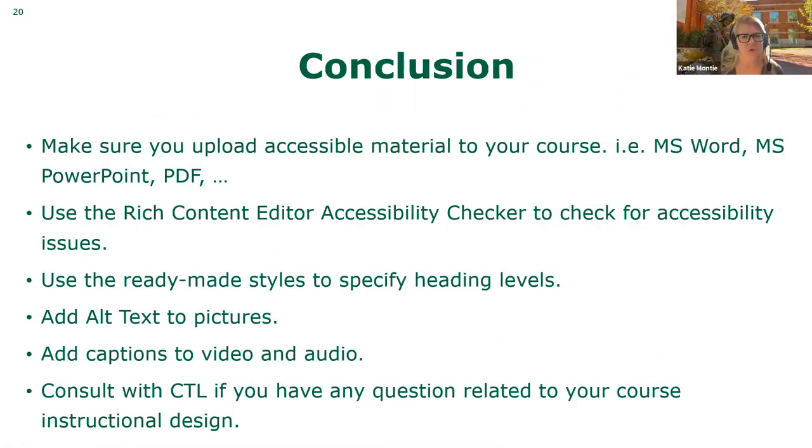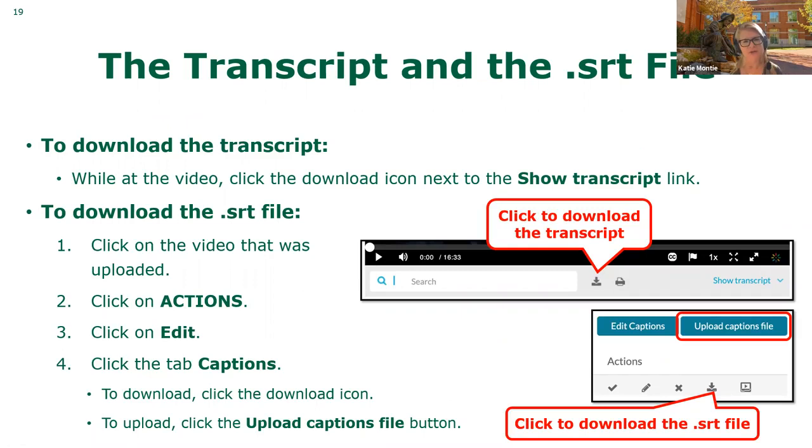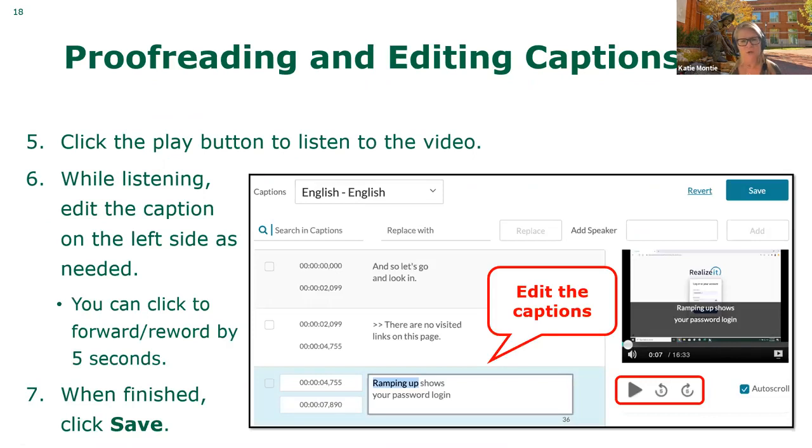Just to add real quick, when you're editing your captions from auto captions to better captions, you also want to check your punctuation, because sometimes the punctuation is good depending on how well the software has picked up your voice. But you might want to make sure things have periods so you don't have a lot of run-on sentences, things are capitalized, etc.